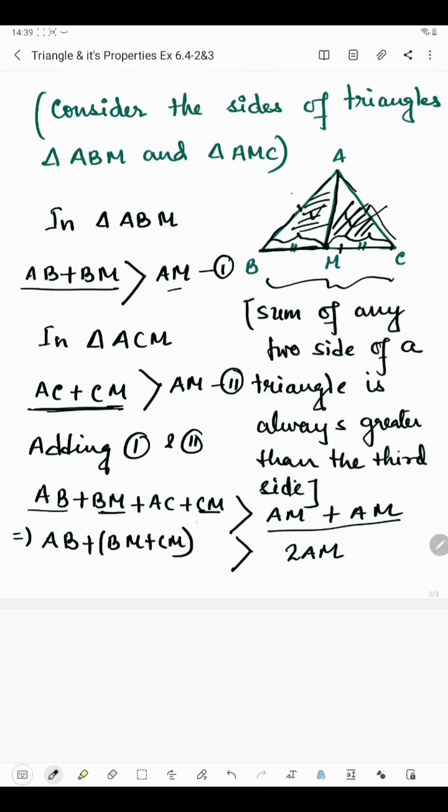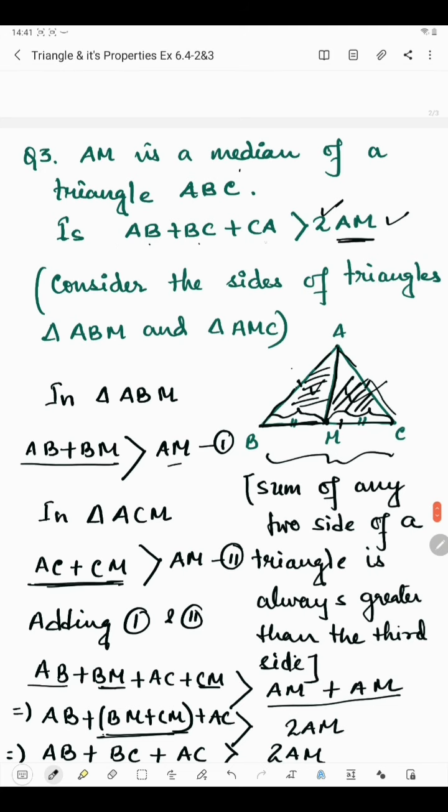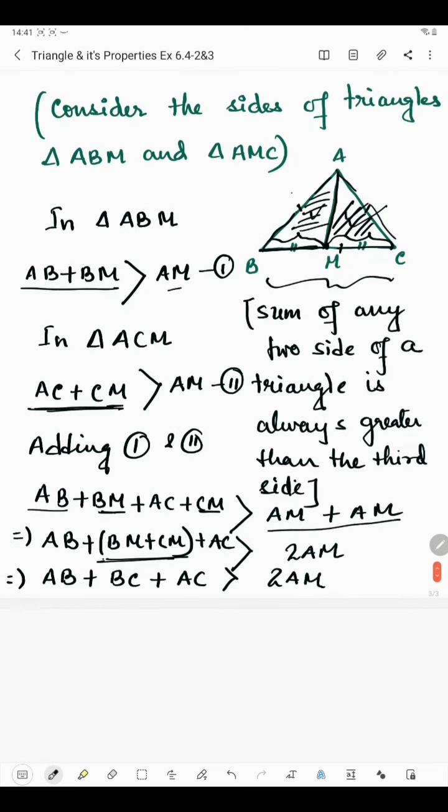BM and CM, when you join these two parts together, you will get BC. So we'll write AB, then BC, and AC is greater than 2AM. And the question was, is AB plus BC plus CA greater than 2AM? Yes, AB plus BC plus CA, or AC, it's the same, is greater than 2AM. Hence proved.